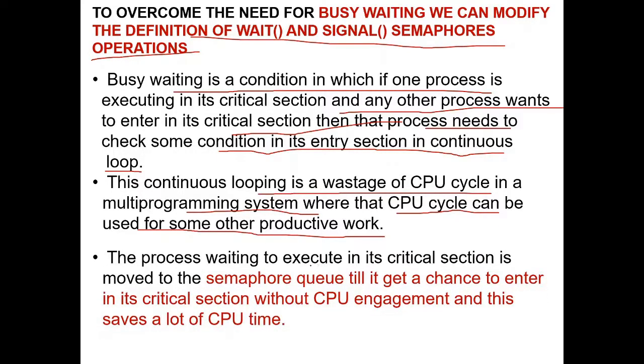The process waiting to execute in its critical section is moved to the semaphore queue. This is important. It is moved to the semaphore queue until it gets a chance to enter its critical section without CPU engagement, and this saves a lot of CPU time.